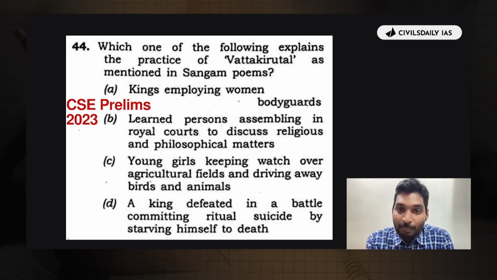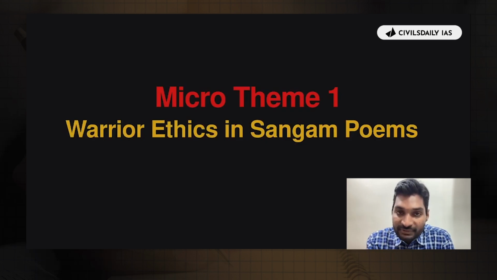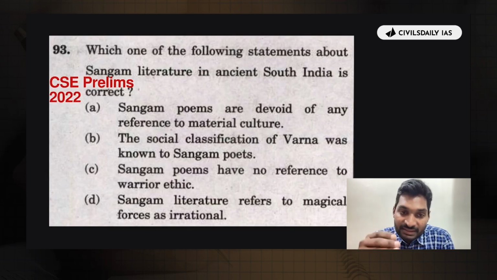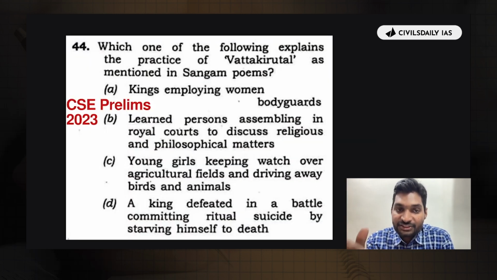Guys, this is how micro-thematic analysis works. We started with this micro theme 1, warrior ethics in Sangam poems. In 2022, UPSC gives reference to warrior ethics, where it says Sangam poems have no reference to warrior ethics. In the next year, it asks a direct question on Vattakirutal, where based on the prevailing warrior ethics in those times, in the contemporary Sangam times, a king, if he gets defeated in the battle, he used to commit a ritual suicide by starving himself to death. So that's the connecting thread. That's the micro theme based on which UPSC had asked two questions back to back.